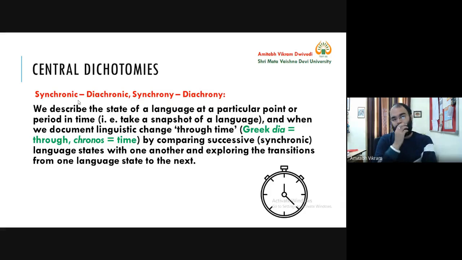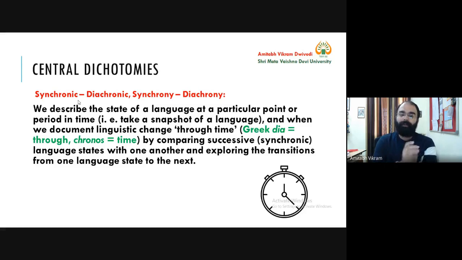So these are two types of studies, two types of approaches when we study linguistics. In the synchronic approach, we describe the state of a language at a particular point or period in time. So, for example, if I am working on a language, let's say Dogri, and I am documenting the Dogri language. So what will I do? I will meet different Dogri speakers.